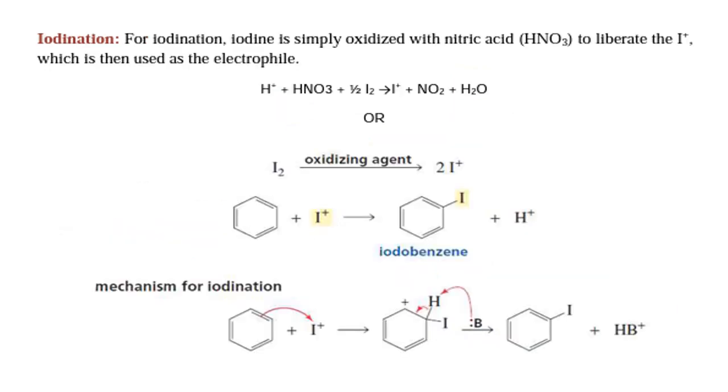Iodination. For iodination, iodine is simply oxidized with nitric acid, that is HNO3, to liberate the iodine cation, which is then used as the electrophile. Iodine requires an oxidizing agent like nitric acid to produce the iodine cation. Then this iodine cation attacks benzene to form iodobenzene. Next, the mechanism for iodination. The electrophile attacks benzene to form a resonance stabilized carbocation. Then in the next step, deprotonation takes place to form iodobenzene.